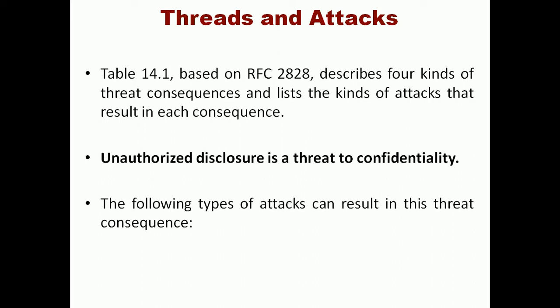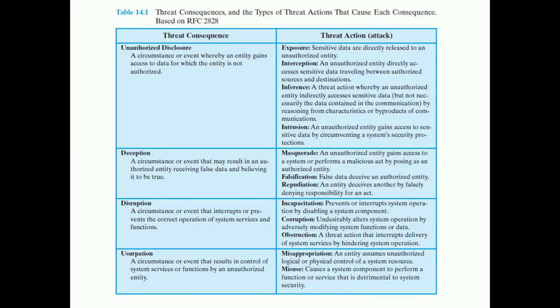According to RFC 2828, that is Request for Comments, there are four kinds of threats, shown in the table. One is unauthorized disclosure, which affects confidentiality, then deception and disruption, and the third one is usurpation.